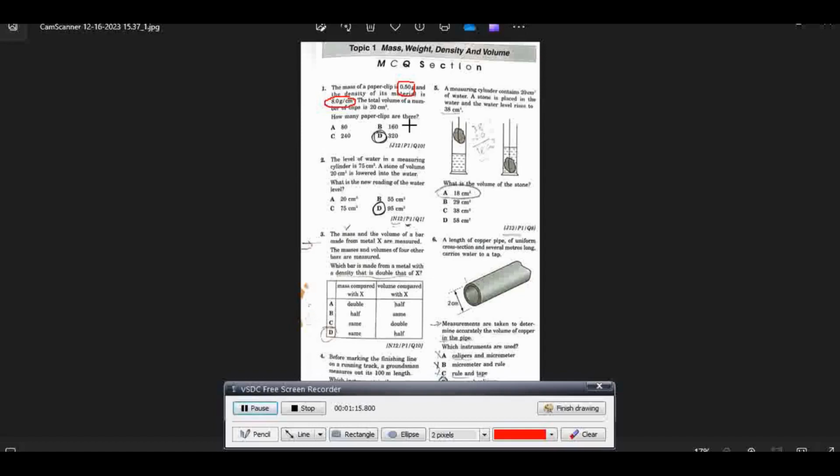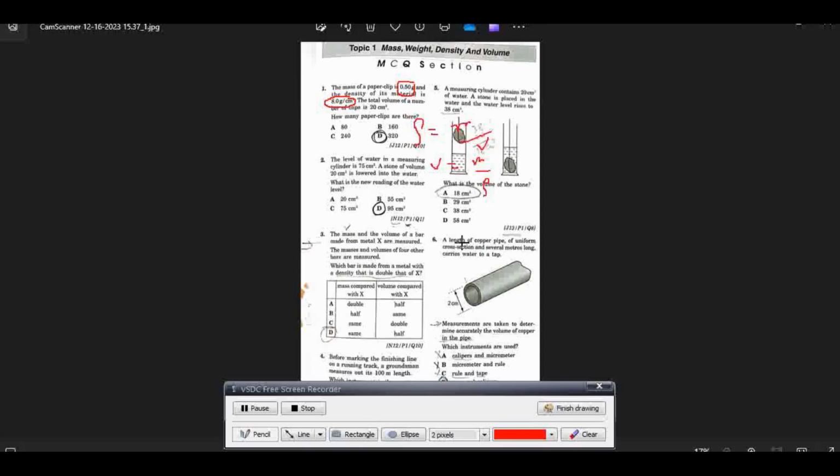Now we know that density is equal to mass over volume. Therefore, the volume of any object is equal to mass divided by density.